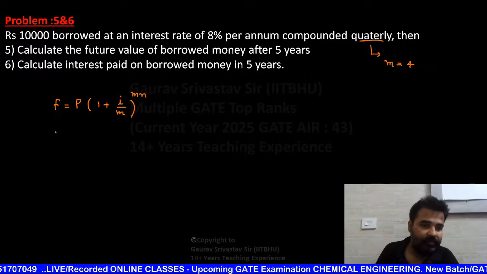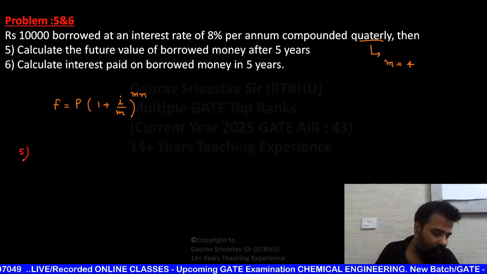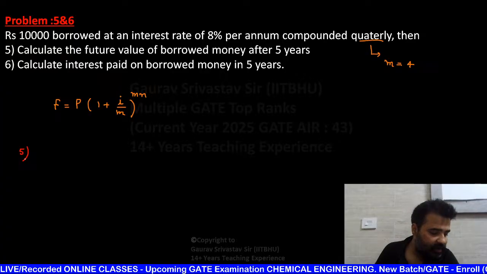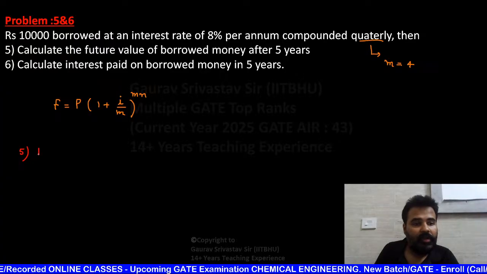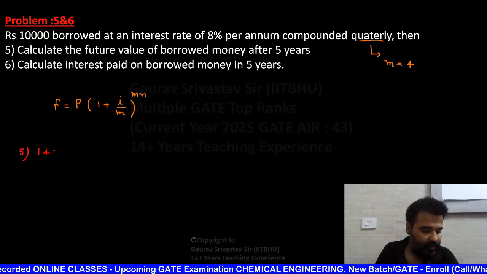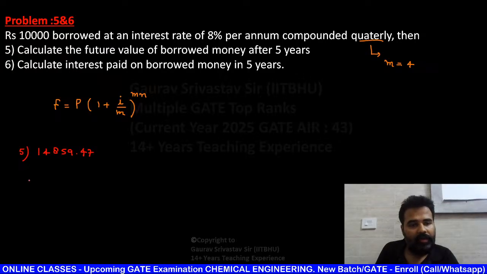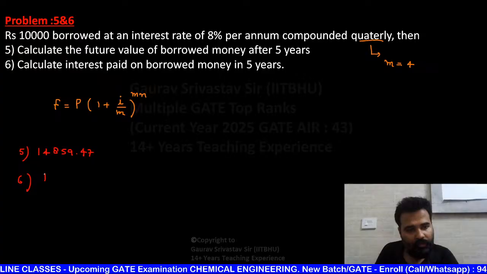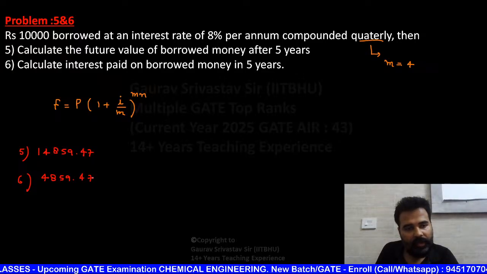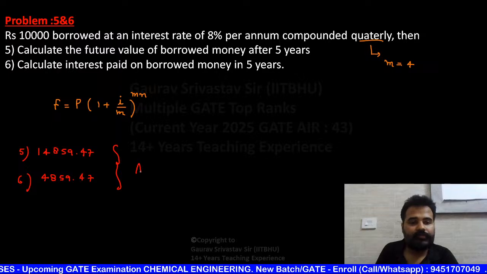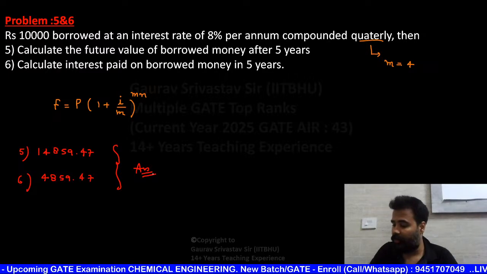Okay, tell me answer. Fifth one will be 14859. Is it correct, beta? Everyone is getting the same. 14859.47. So automatically it will come 4859.47. Okay, can we proceed?